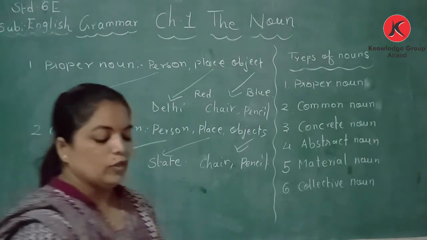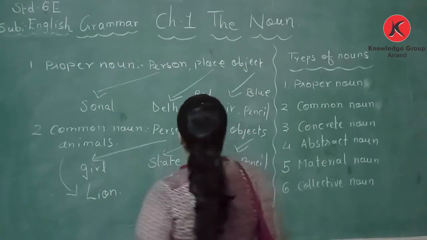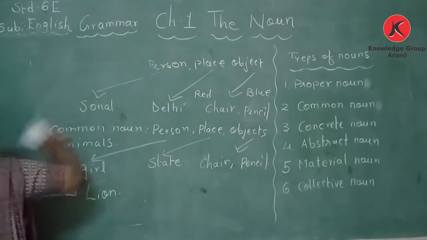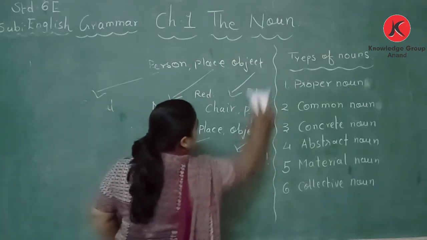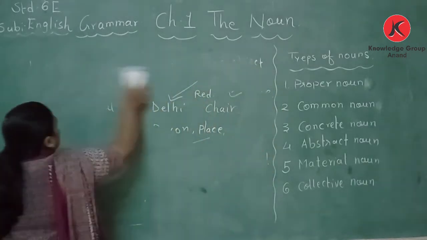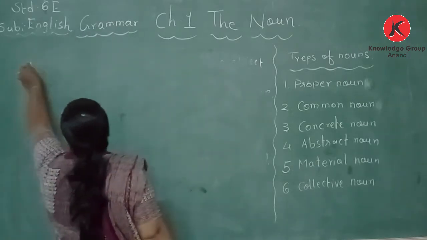Further, if we go to the other nouns, they are concrete noun and abstract noun. So what is a concrete noun?